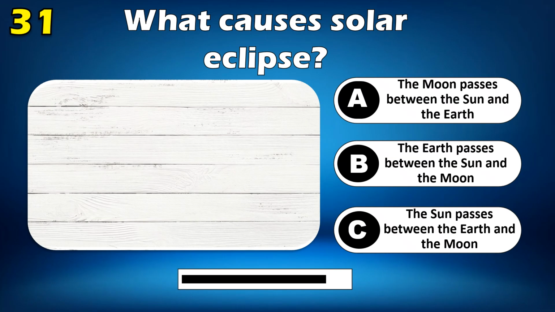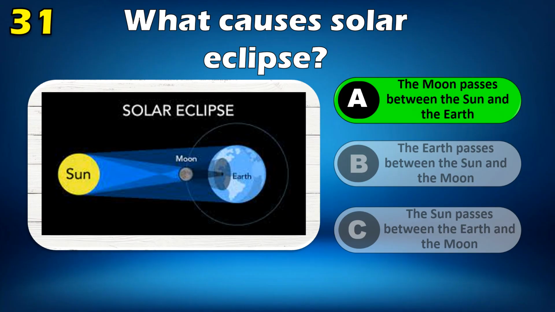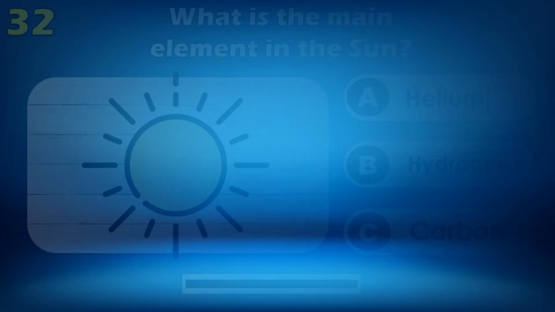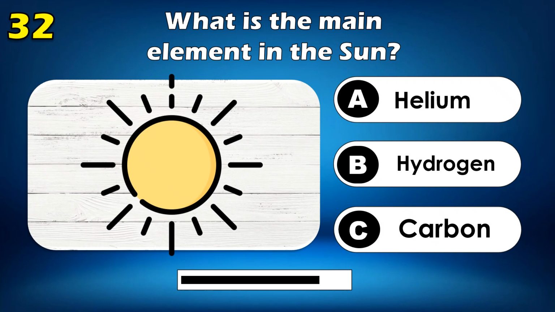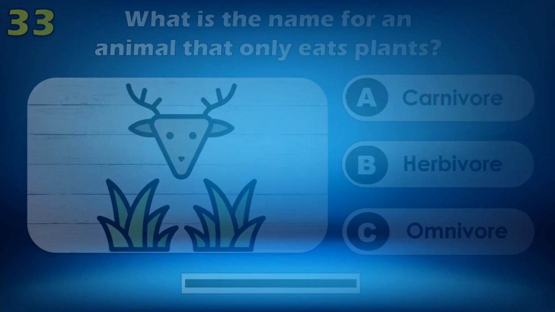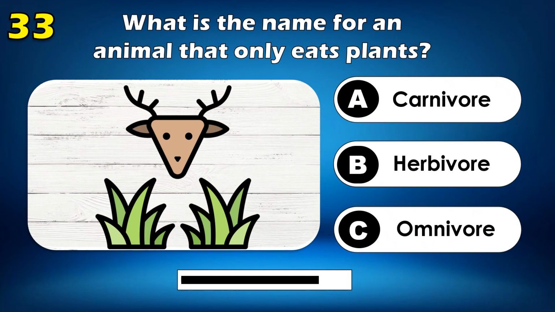What causes solar eclipse? The moon passes between the sun and the earth. What is the main element in the sun? Hydrogen. What is the name for an animal that only eats plants?